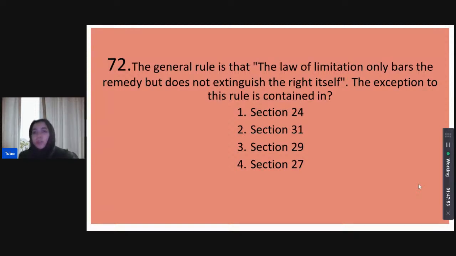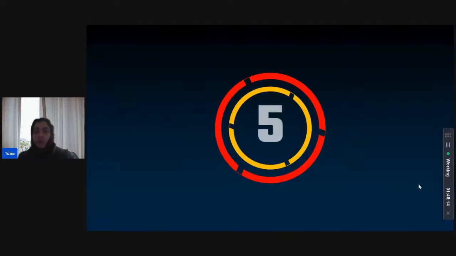Is it section 24, section 31, section 29, or is it section 27? Shivani thinks section 27. I'm starting the timer.